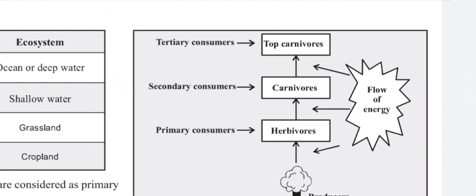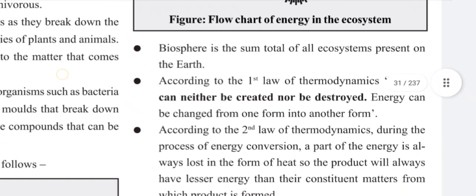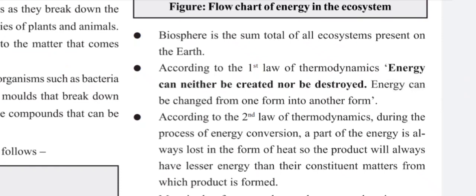Carnivores are consumed by top carnivores, tertiary consumers, and there is a loss of energy in the form of heat, and there is a flow of energy, that is 10% of energy which is consumed in the form of flesh. Biosphere is the sum total of all ecosystems present on the earth.